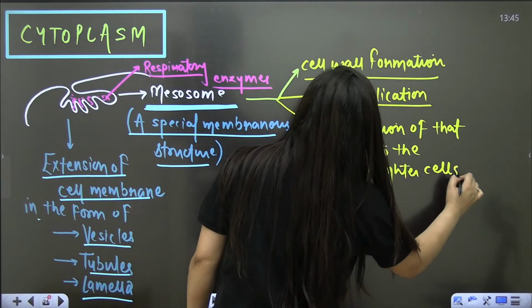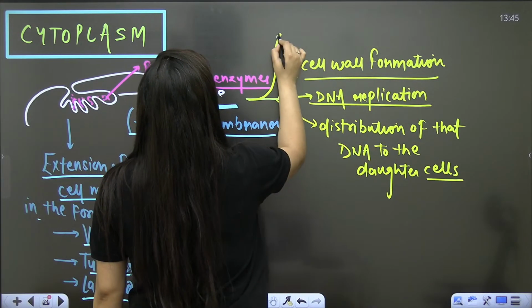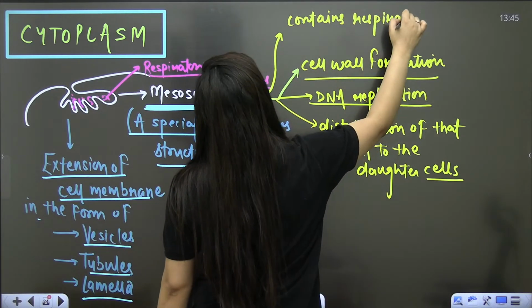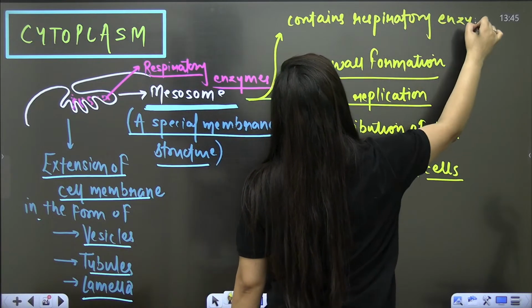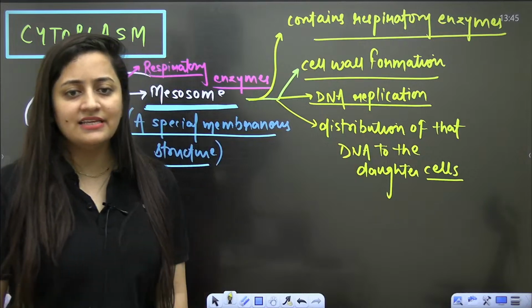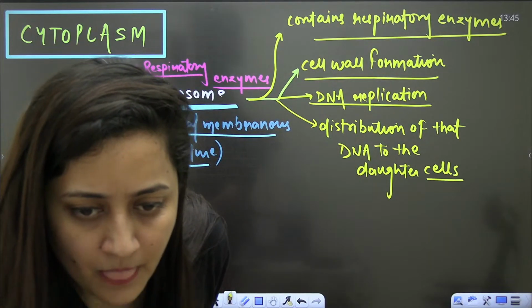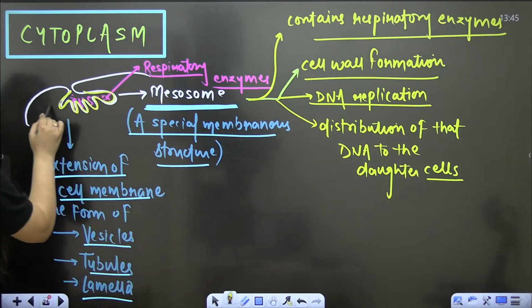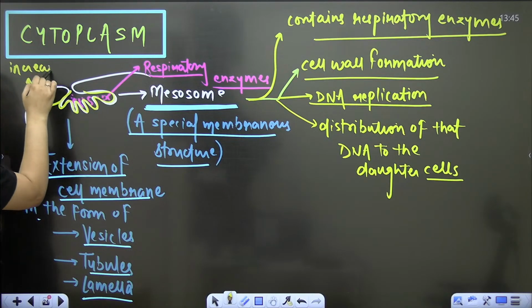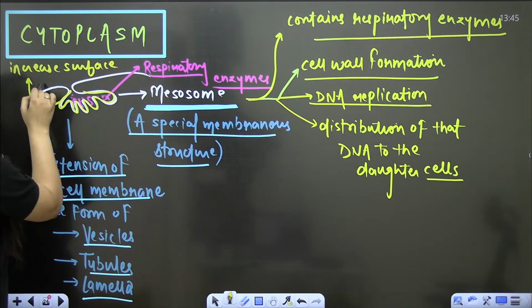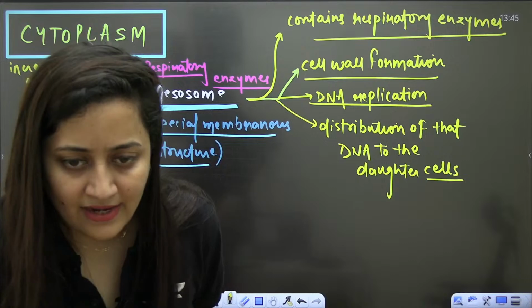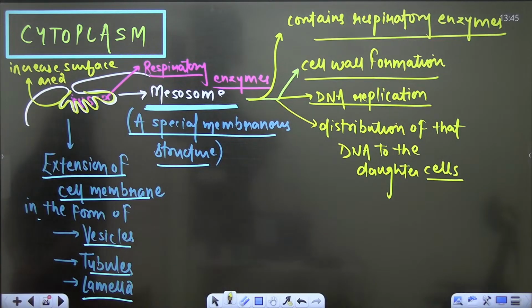And you know that, as I said, it contains respiratory enzymes. Students, do you know why it has those finger-like extensions? Because these finger-like extensions will increase the surface area. And because they increase the surface area, definitely the enzymatic content here will be more. Understood?